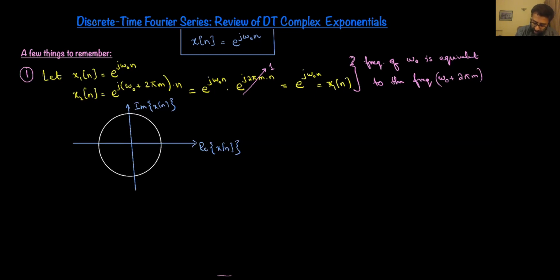All right. So when n equals 0, let's say for ease of understanding, let's consider x1 of n, which has a frequency of omega naught, which is just pi by 2 radians per sample. So when n equals 0, the signal is going to be over here. When n equals 1, the signal would have actually traversed, it's actually moving on the circle, such that you're going to see it having traversed an angle of pi by 2 radians.